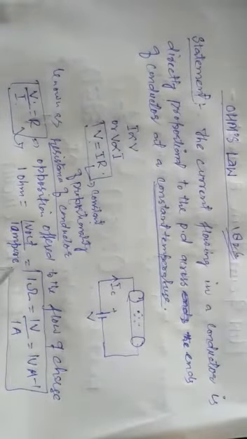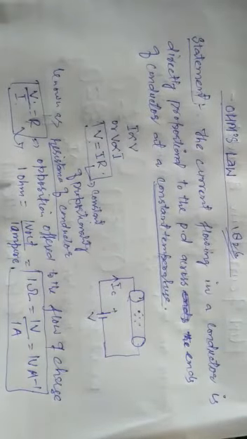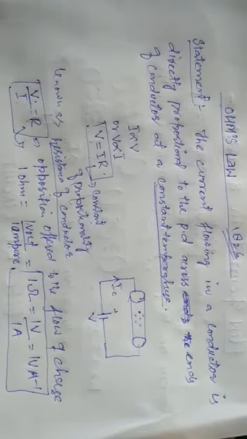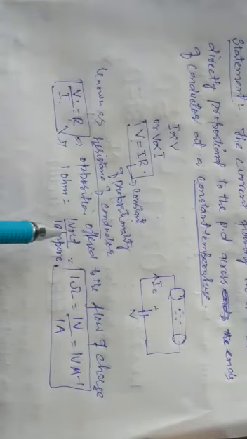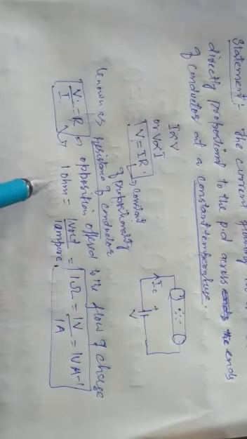Thus, the resistance of a conductor is said to be 1 ohm if a potential difference of 1 volt is applied across its ends and the current in the conductor is 1 ampere. When a potential difference of 1 volt is applied across the ends of a conductor so that the current in the conductor is 1 ampere, then the resistance is said to be 1 ohm.